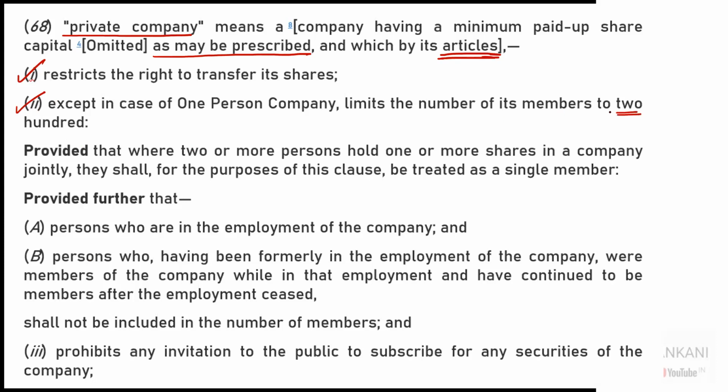While calculating this 200, you are going to do certain arithmetic, like joint holders will be considered as one, and then the current employees or the former employees will not be considered as the members of the private company. For calculating this 200, we will not count them. And then it also prohibits the invitation to the public to subscribe for the securities of the company. So this is the definition of a private company.